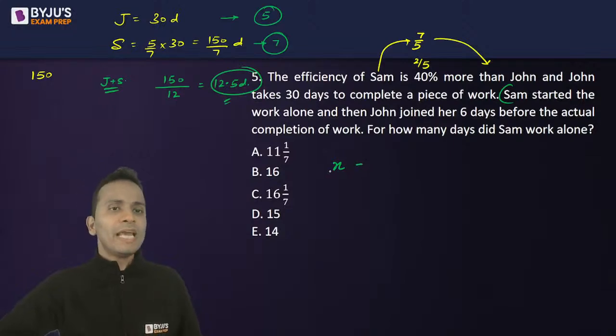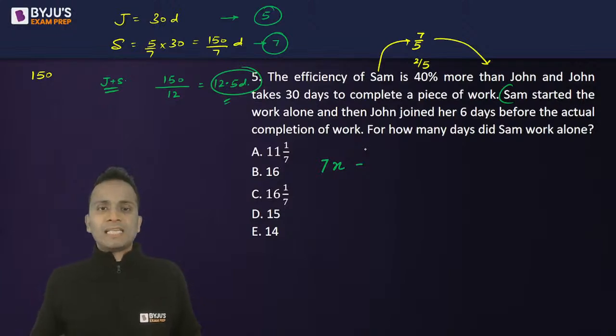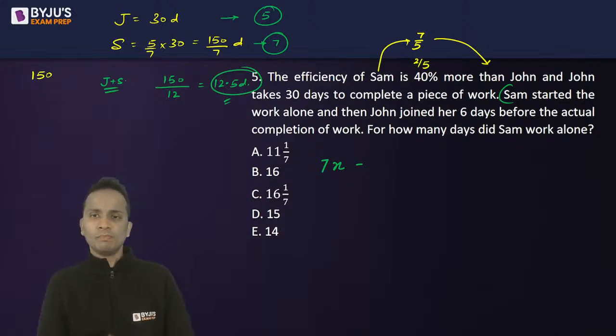Done. Now in x days, Sam can finish 7x units of work. Now Sam started alone and then John joined her 6 days before the actual completion of work. So that means 12 minus 6, that is 6.5 days.